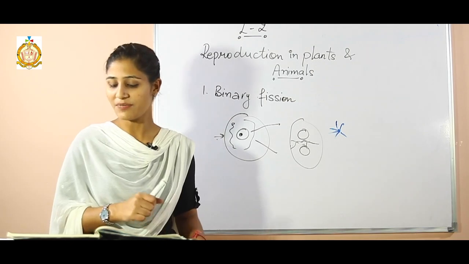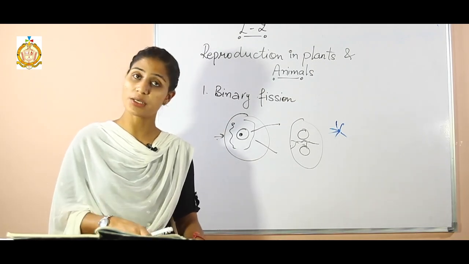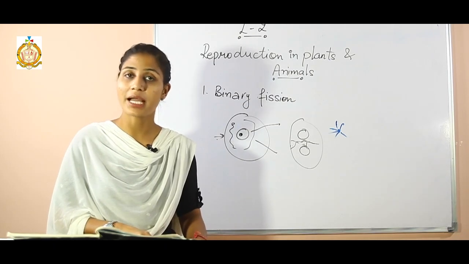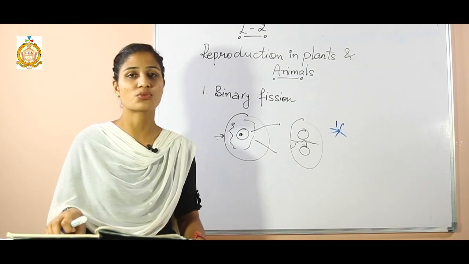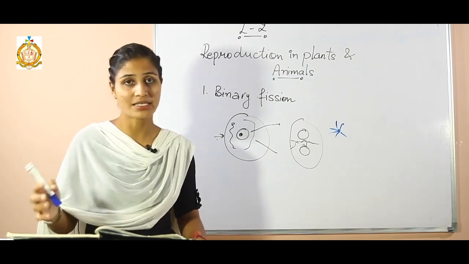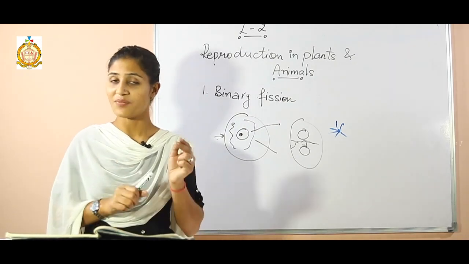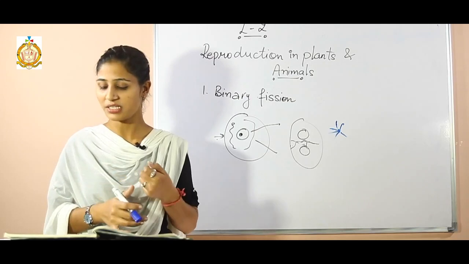Hence it is called vegetative propagation. It means the plants are not bearing seeds, so in those plants, by vegetative propagation, they show the reproduction process and give rise to a new plant. There are different types of vegetative propagation.